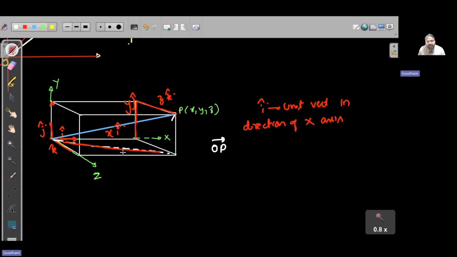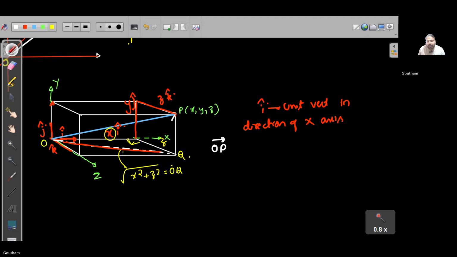This length is x units, and this is z units. Therefore, from Pythagoras theorem, I can write x square plus z square units. That is the length of OQ.